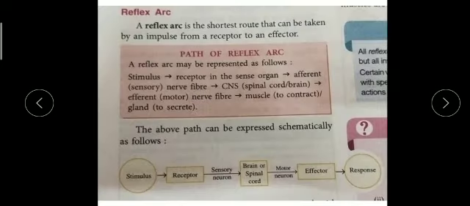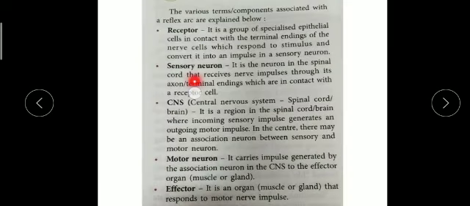In this diagram only I have explained this. Now, what is a sensory neuron? It is a neuron in the spinal cord which receives nerve impulses from our sense organ. The axon terminal is connected to the dendrites of another one; remember this.